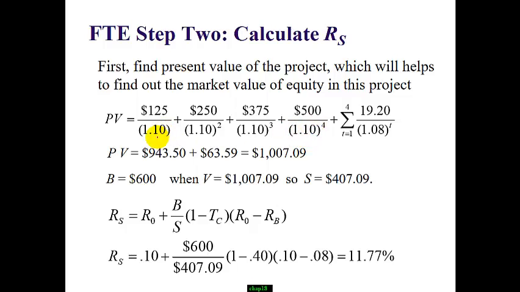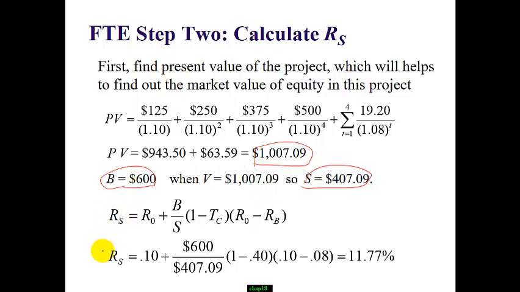Look at it again, right? So if we use an APV approach, we get the PV based on the after-tax cash flow. We got that the value of the project will become $1,007.09. So subtract the loan amount, 600. The market value of stock equity is $407. So we have to find the equity ratio using this market value of equity, not the book value.